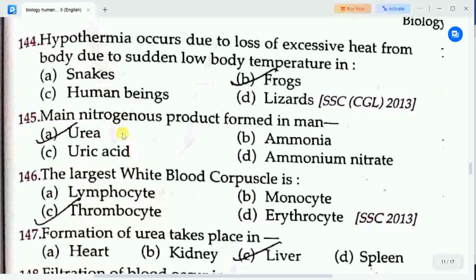Next question is, main nitrogenous product formed in man. Options are A. urea, B. ammonia, C. uric acid, D. ammonium nitrate. Correct answer is option A, urea. So urea is the main nitrogenous product formed in man.